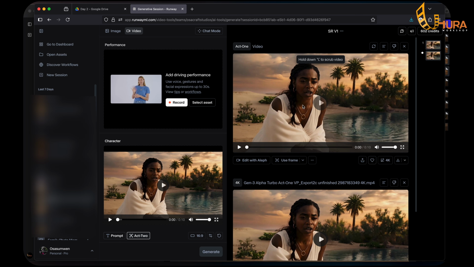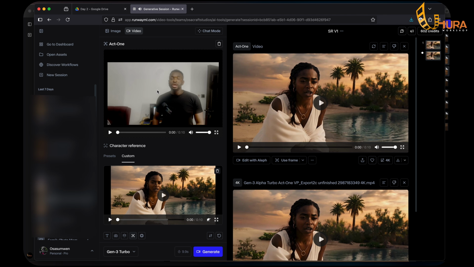So if I come back here to this image and I click reuse prompts. So as you can see, this is my driving performance. This is the video that I want to transfer my driving performance into. So let me play my driving performance. You can see this is 10 seconds. So this is what Runway took and imputed it into this video. And we now had this.